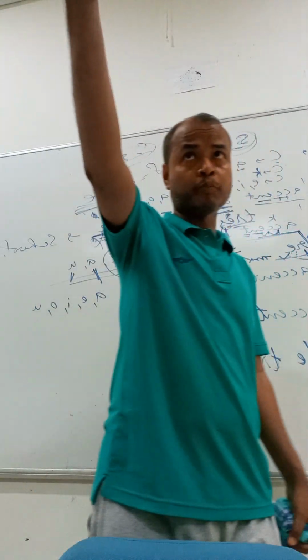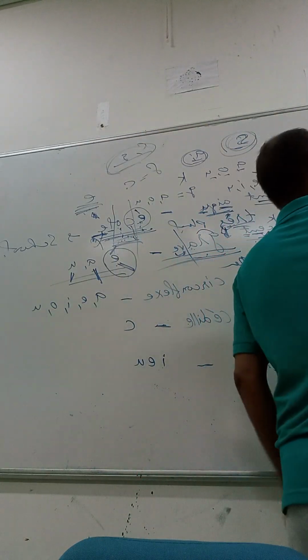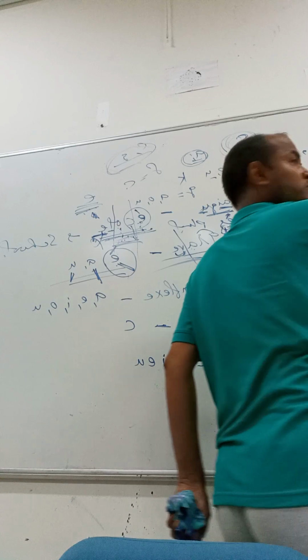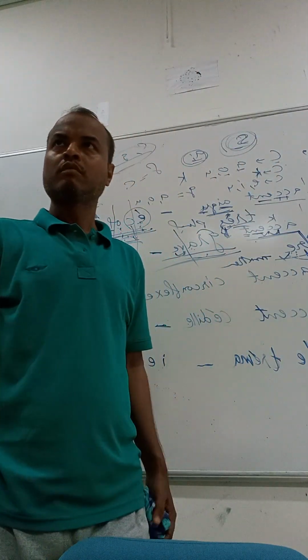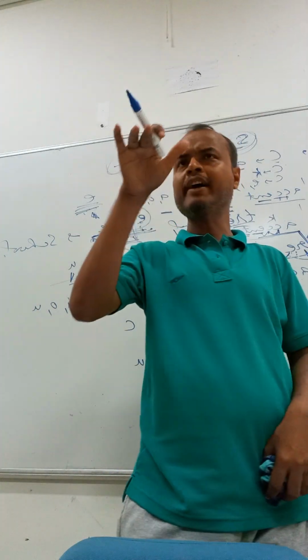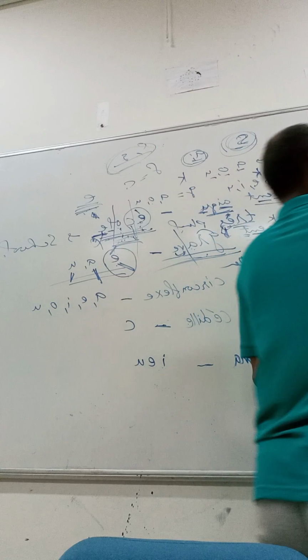Like if your performance is very good, I will say très bien. Très bien means very well. Your performance is very good. Très bien.